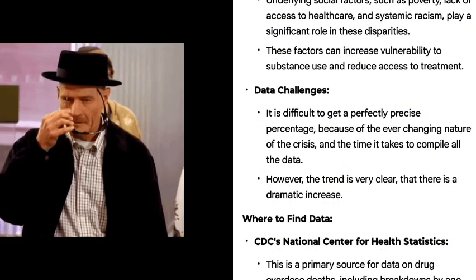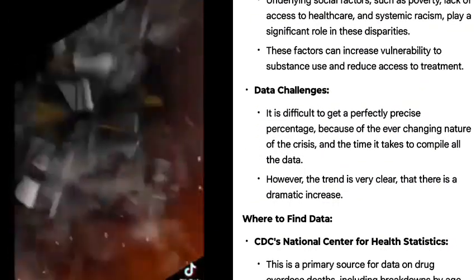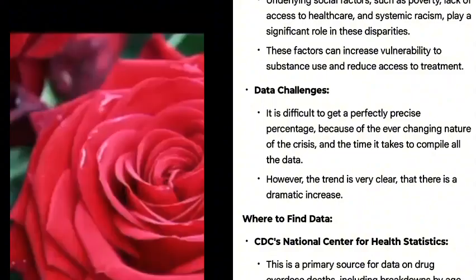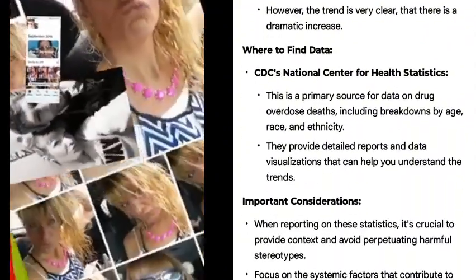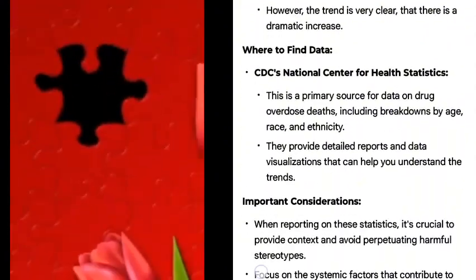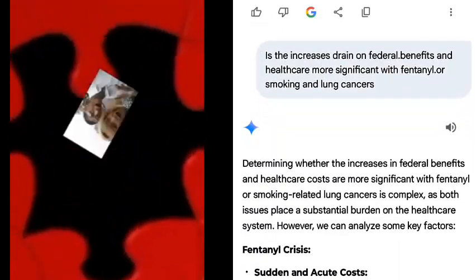increased risk. Social determinants. Underlying social factors such as poverty, lack of access to healthcare, and systemic racism play a significant role in these disparities. These factors can increase vulnerability to substance use and reduce access to treatment.